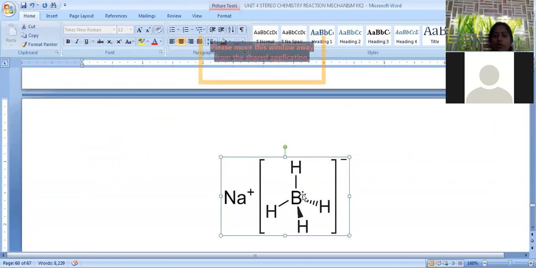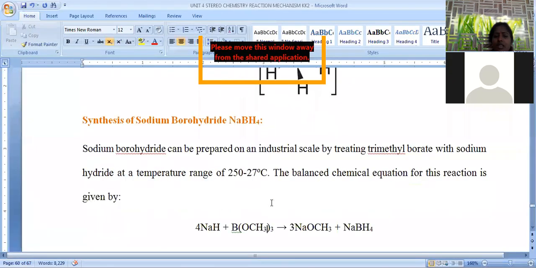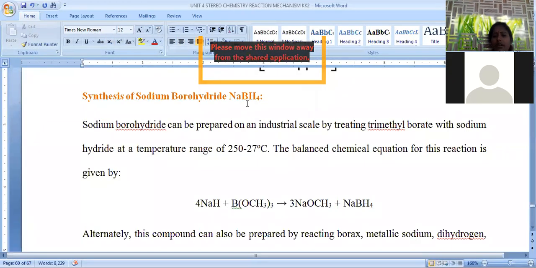Here, the sodium borohydride structure is represented. Sodium, Na plus, and boron surrounded by 4 hydrogens in a tetrahedral structure. So this is sodium tetrahydroborate, which is a mild reducing agent. How can we synthesize this sodium tetrahydroborate?